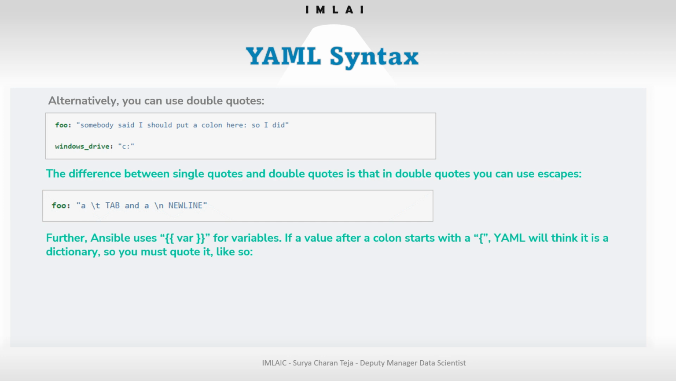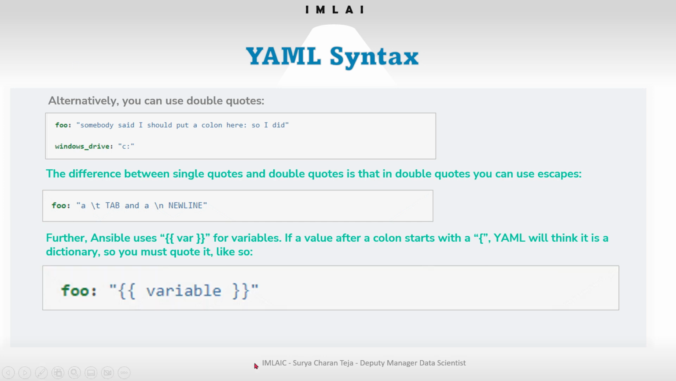Further, Ansible uses double curly braces for variables. If a value after a colon starts with curly braces, YAML will think it is a dictionary, so you must quote it with a double quote. If you use the double curly braces inside the quote, then the system can understand it's a variable. Otherwise it's very difficult for the system to understand the syntax, because a curly brace in YAML means a dictionary. So that's the reason for this format.